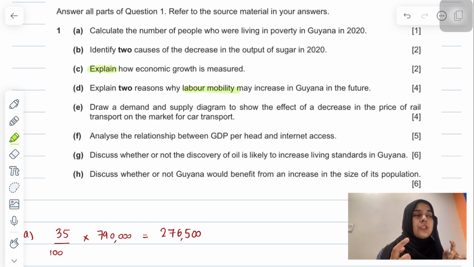So it'll be a relationship between some two economic variables, like here they are saying GDP per head and internet access, so percentage of population with internet access. So that is the relationship between these two.